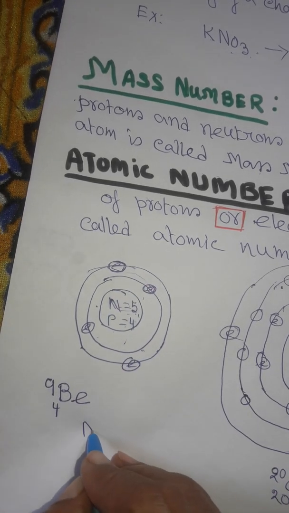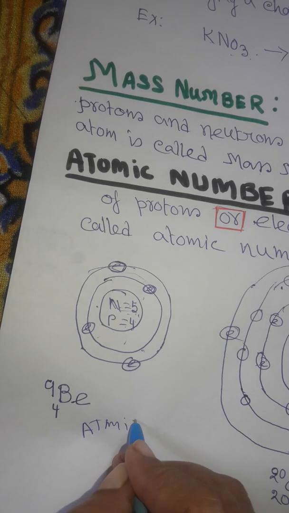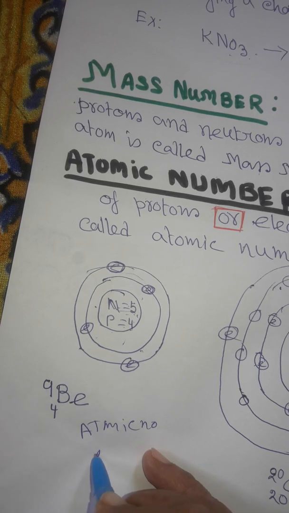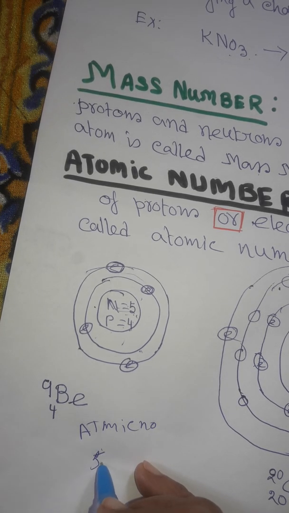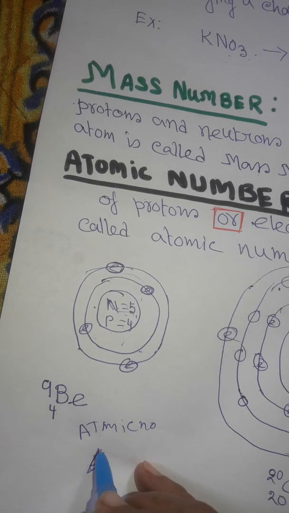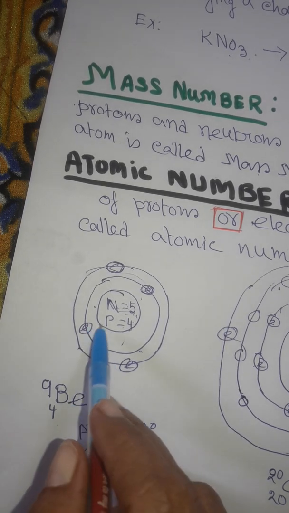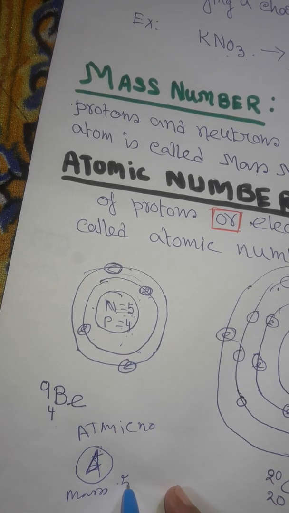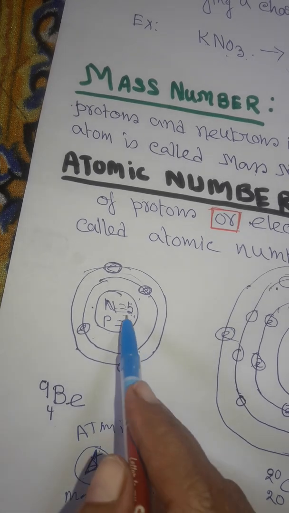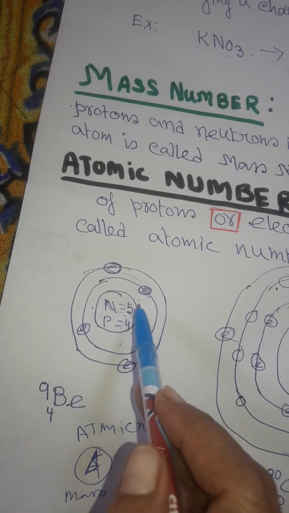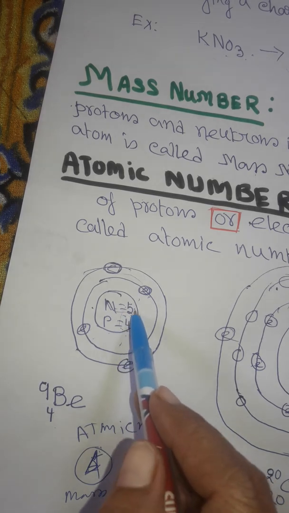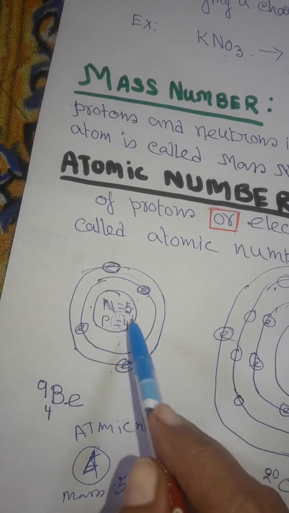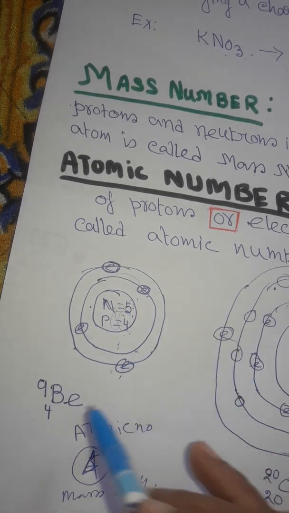So the atomic number of beryllium is 4, because it has 4 electrons or 4 protons, and the mass number is 9. The mass number is the total sum of the number of protons and neutrons. So the mass number of beryllium is 9 and the atomic number is 4.